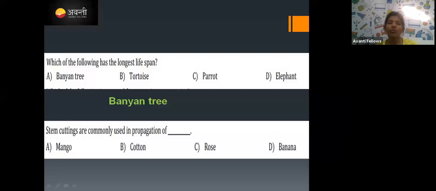Stem cuttings are commonly used in the propagation of which? Where can you see stem cuttings, and do you know what a stem cutting is? Just answer: mango, cotton, rose, banana. Here is a poll, and I'm expecting 100% of answers. We'll see. Oh no, we can't. Yes, most of you are giving the correct answers. Yes, from YouTube. No, Chetana, wrong. Try another answer.